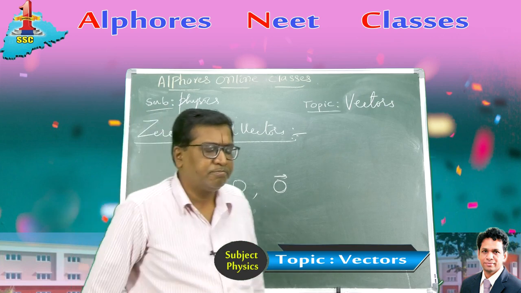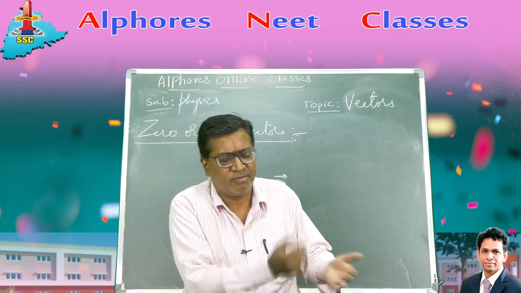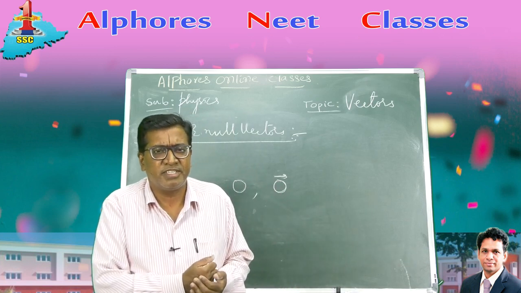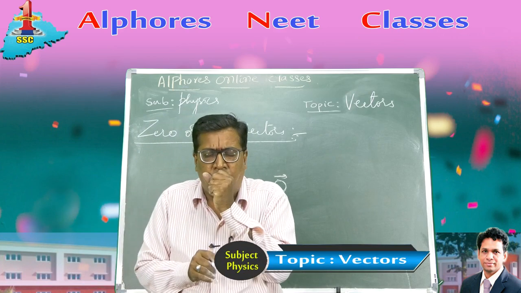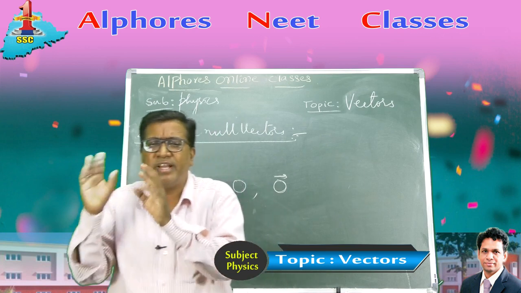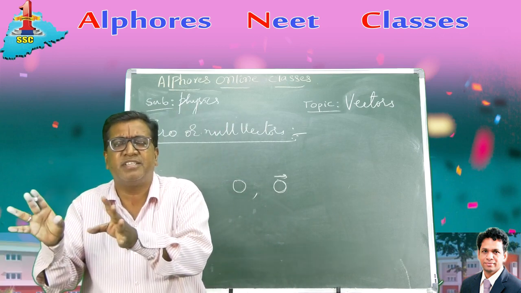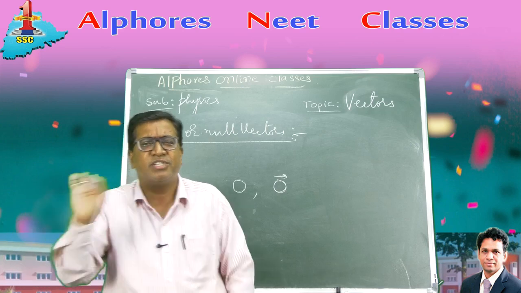Let me give an example. Let's suppose you have gone to a bus station. You find two buses at rest, both stationary. Now one is completely at rest with no passengers, no driver, no conductor, nobody else. It is completely stopped, the engine is also switched off.